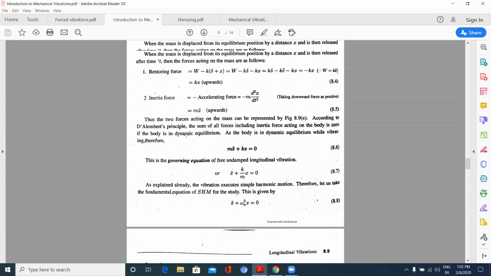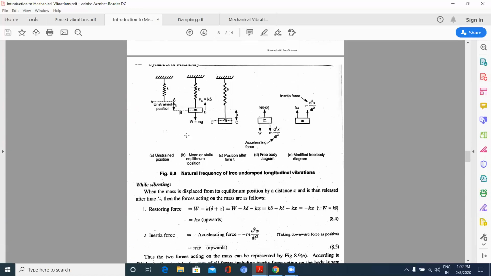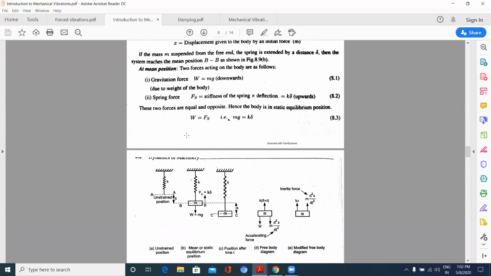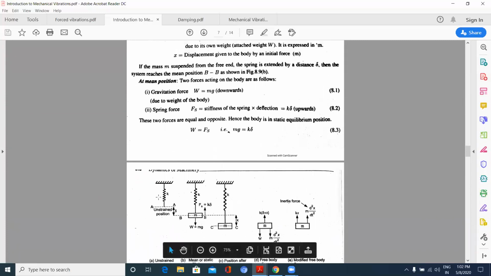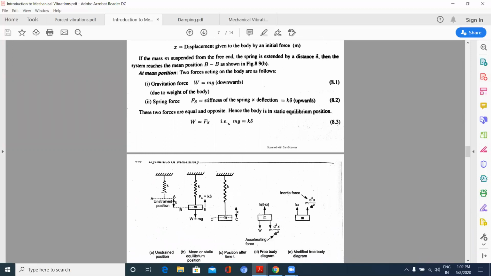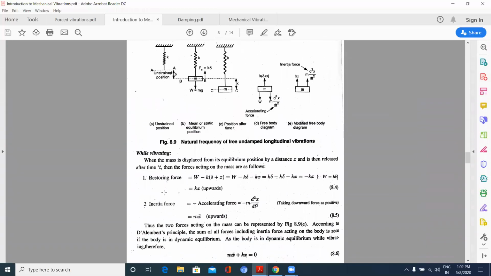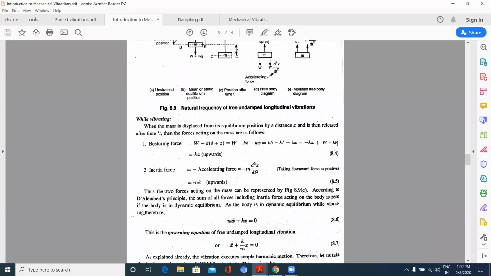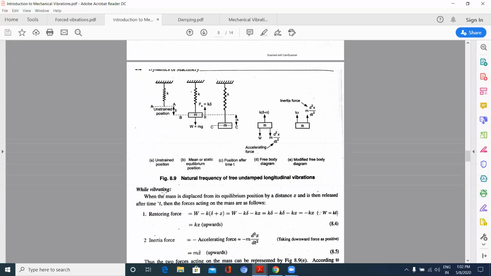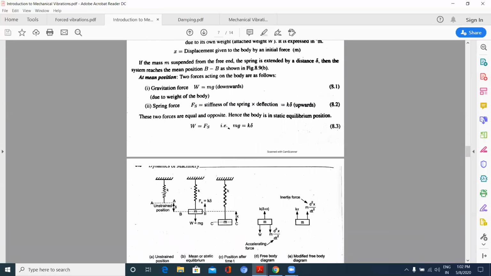See here, a spring-mass system. A spring is attached, having a spring stiffness K, where K is given by what? K is denoted by force per deflection.